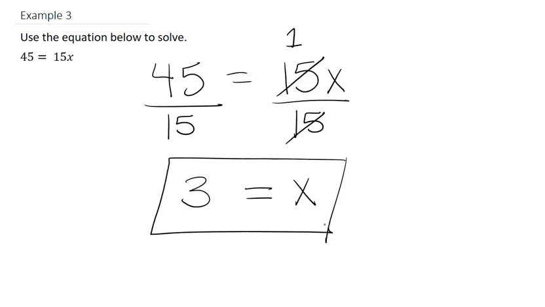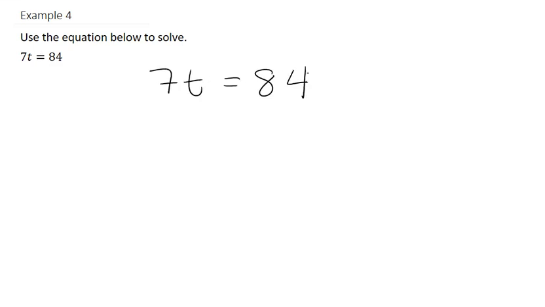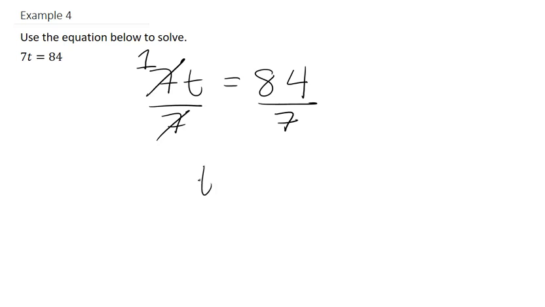Let's do one final example. Example 4. Use the equation below to solve. So we have 7t equals 84. Now, to get t by itself, we divide by 7 on both sides. So that just becomes a 1 on the left-hand side. Calculators out, 84 divided by 7 is equal to 12. So t is equal to 12.